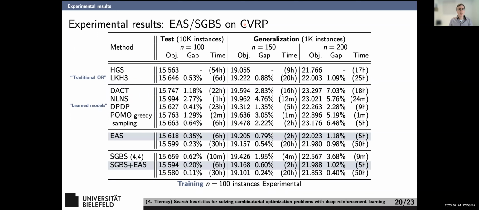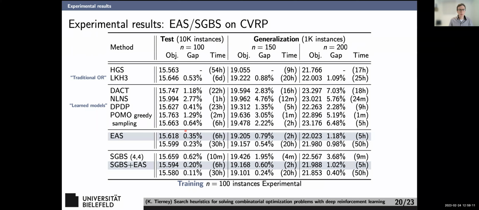When we use EAS and SGBS on the CVRP, up here I have the traditional OR methods. So here we have HGS, the latest and greatest from Vidal. We have LKH3. Then we have the learned models for the CVRP. I note that this is size n equals 100. We've trained on a separate training set, and here we're testing on 10,000 random instances. And over here, I have two larger size instances, 150 and 200, to try to generalize.